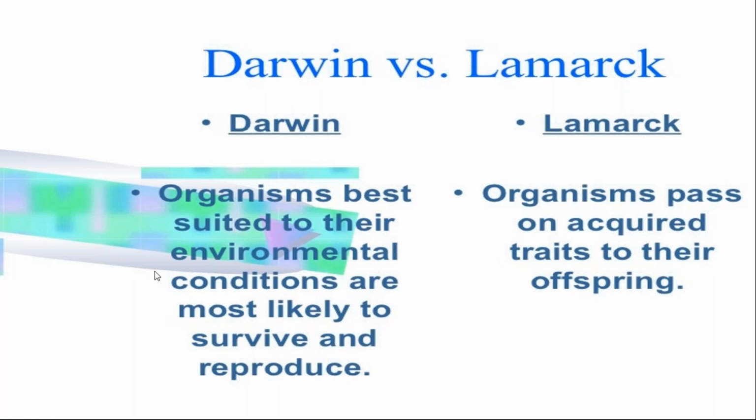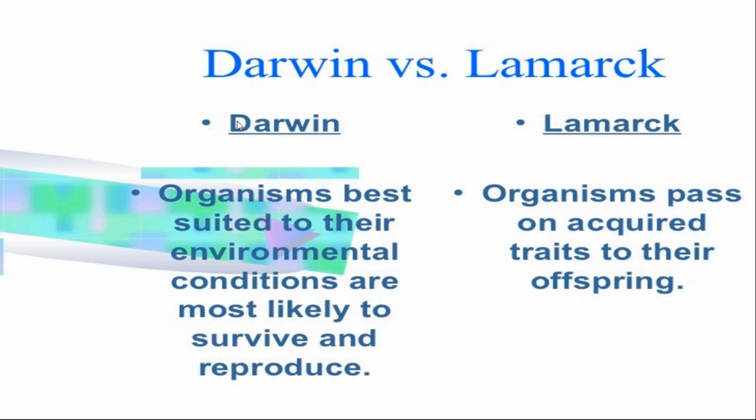Comparison between Darwin and Lamarck. Organisms best suited to the environmental conditions are most likely to survive and reproduce. This is the survival of the fittest: the organisms which are fit are able to survive in the environment. As per Lamarck, organisms pass their acquired traits to their offspring. These were the differences between the two theories.